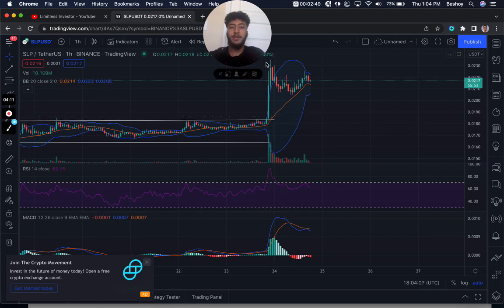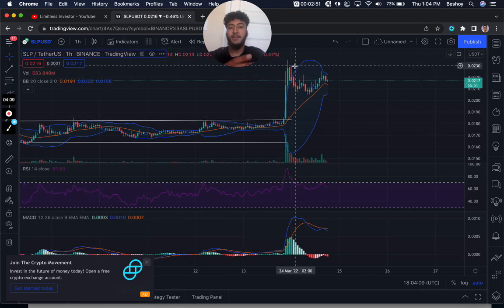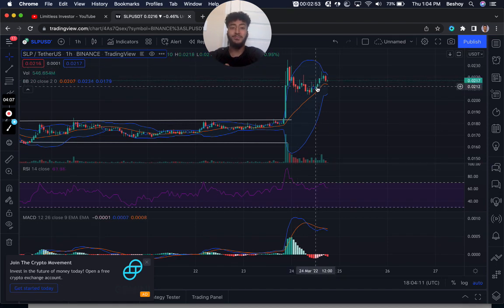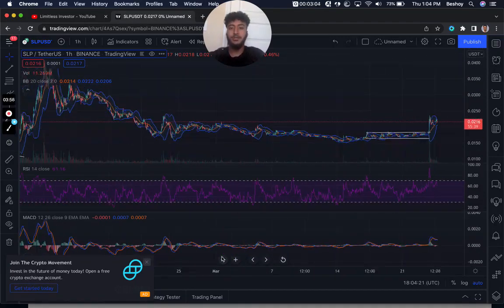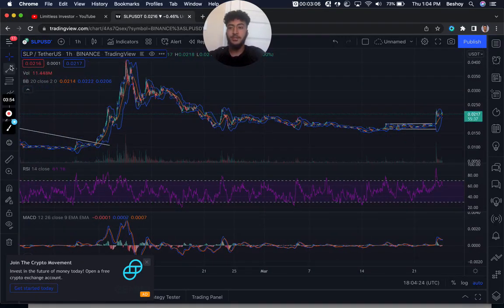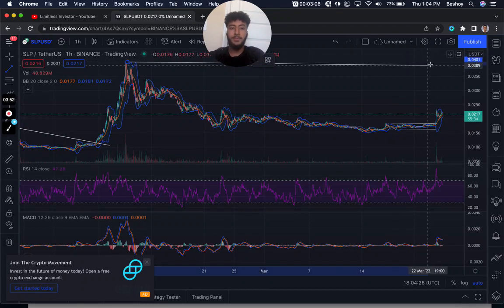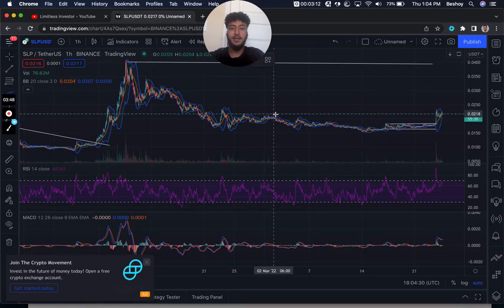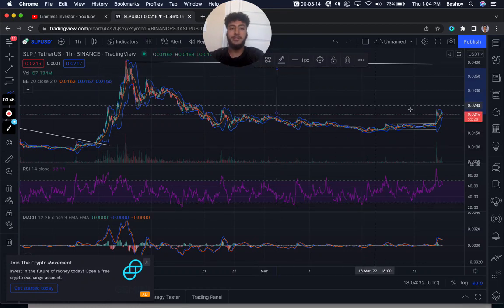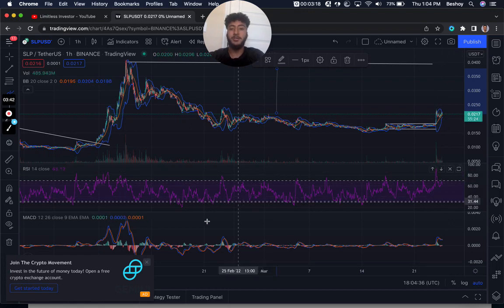So we've had a big wick here, but as for getting into a project after these big highs happen, well, it depends. If you do believe in this project long term, sure, why not? Because we see a lot of movement, and we have a big resistance here at these levels. So there's still a major move that can happen before we see a big retracement back to the resistance. There is still a big advantage here to take of it for these projects.